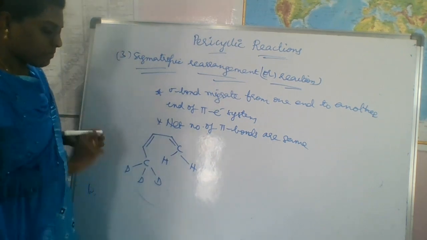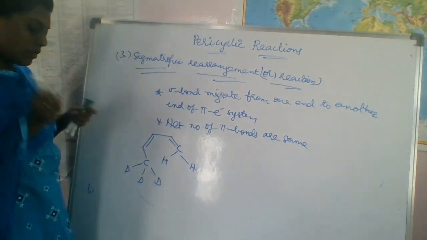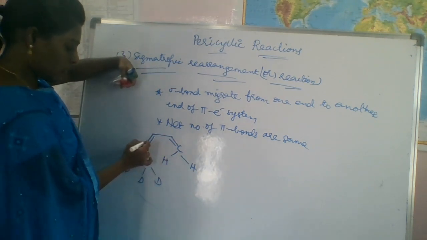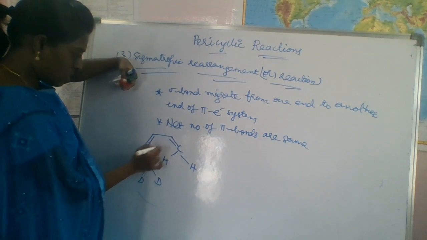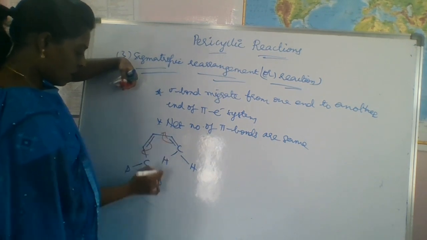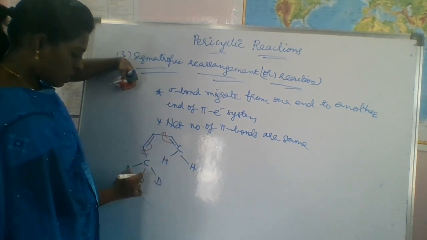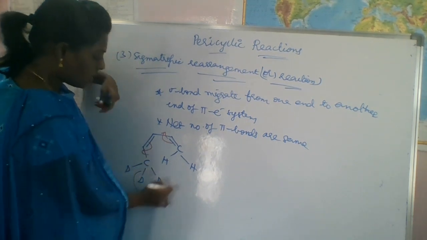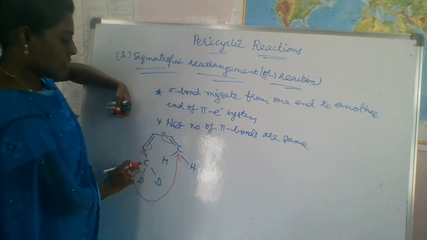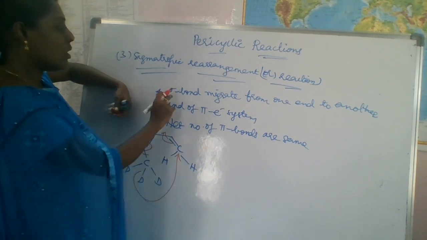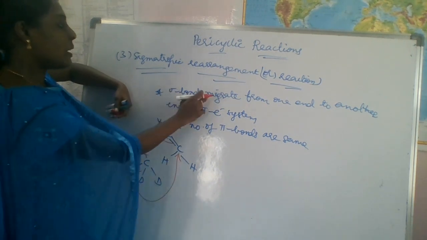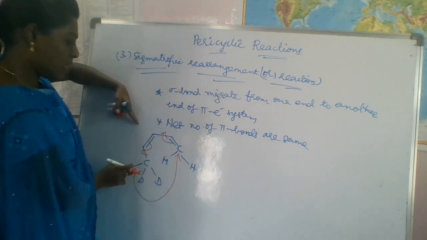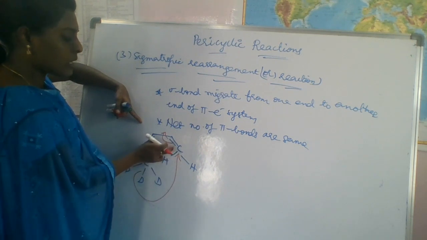See here, we have to shift this electron, and we have to migrate the sigma bond, so we transfer this group from one end to the other end of the pi electron system.